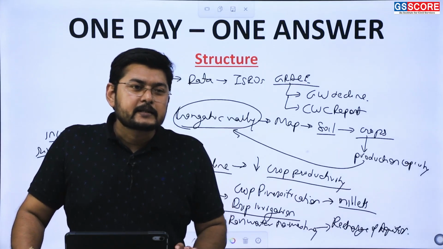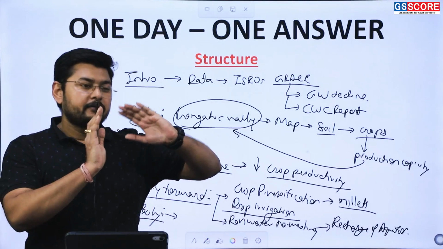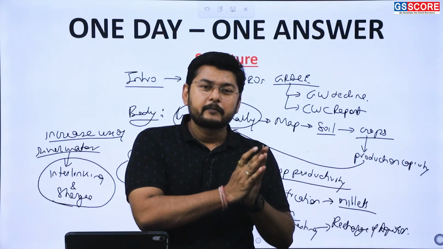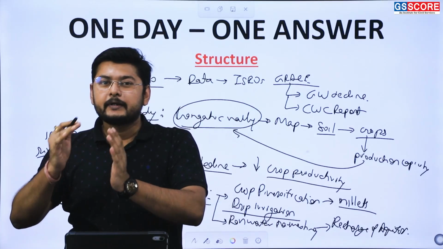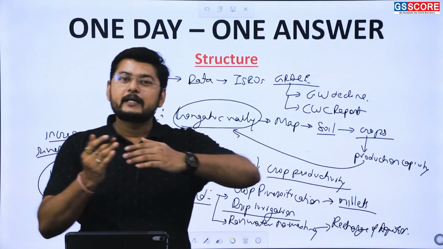Okay. So guys, this was the one day one answer program. Here we have understood how the groundwater decline is becoming an issue in the Gangetic region of India, and how it is affecting the food security.